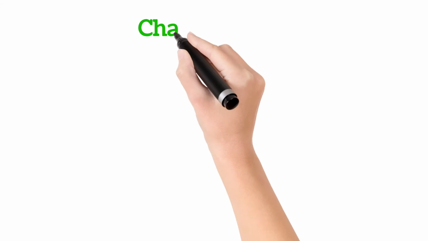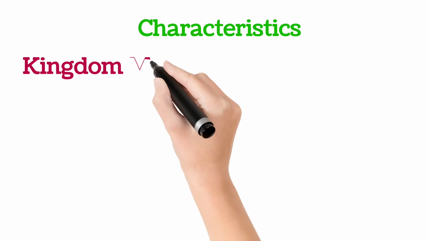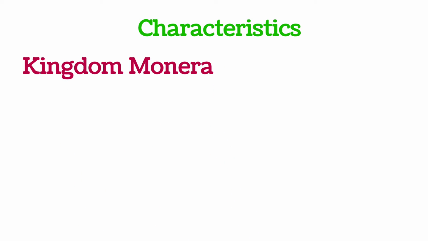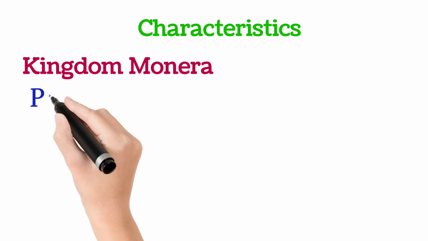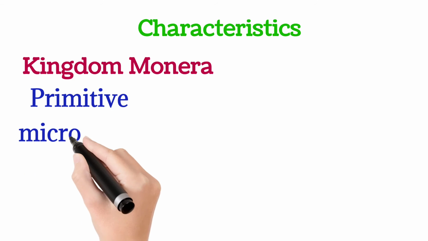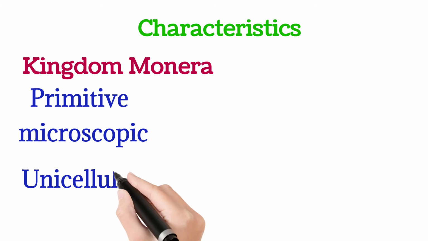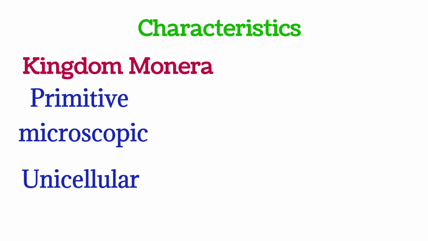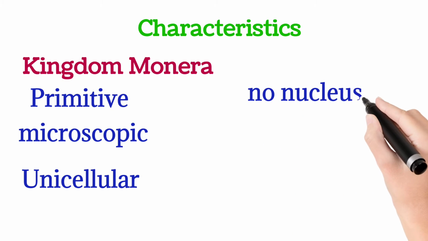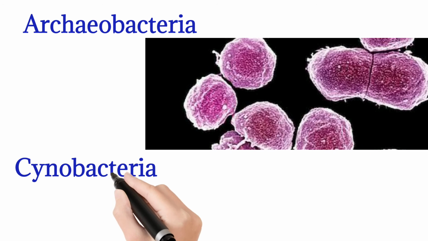Now let's discuss some more about the characteristics of 5 kingdom classification. First of all, we will discuss about kingdom Monera. Kingdom Monera consists of most primitive organisms. They are usually microscopic and unicellular, which means they are single-celled. They have no nucleus in their cytoplasm. For example, bacteria, archaeobacteria and cyanobacteria.